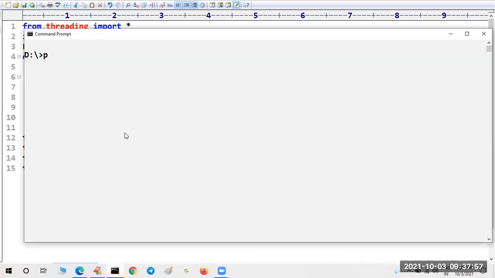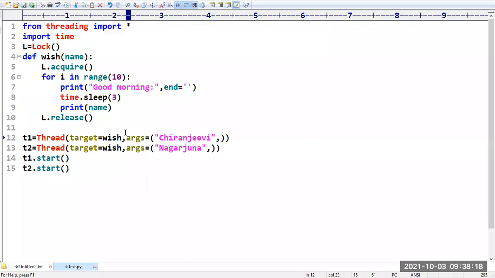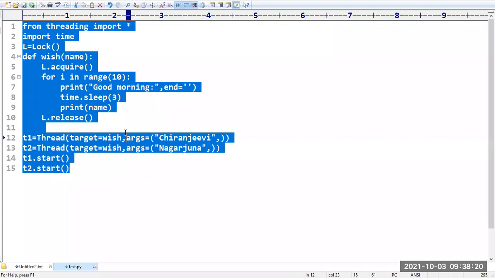Running py test.py, "Good morning" is followed by that particular Chiranjeevi name. Until this Chiranjeevi thread completes, it won't give a chance to the remaining threads. This is what locking means and how you can apply the locking concept.